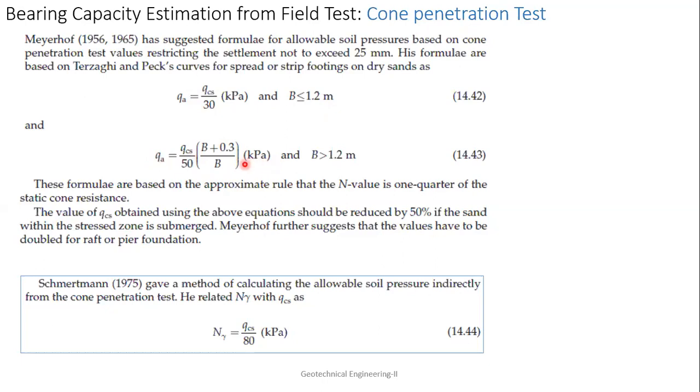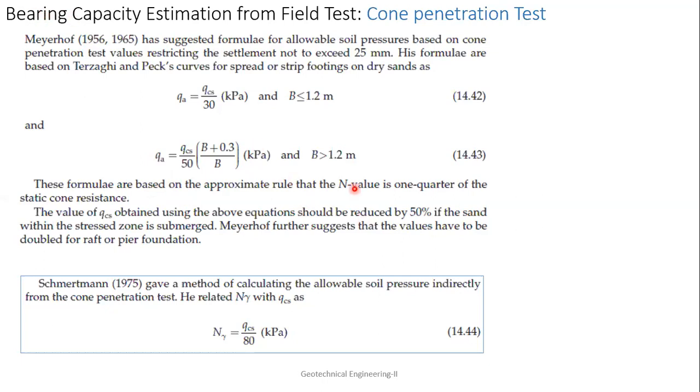Okay. So these formulas are based on the approximate rule that the N value is 1/4 of the static cone penetration. Because it is related to the standard penetration value, then it is related to the cone penetration value.